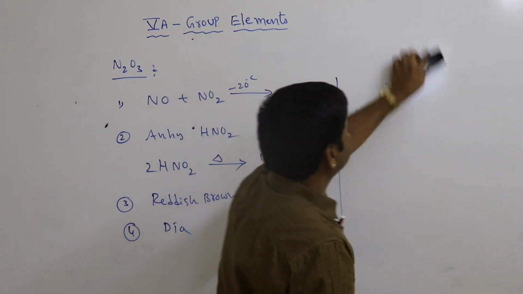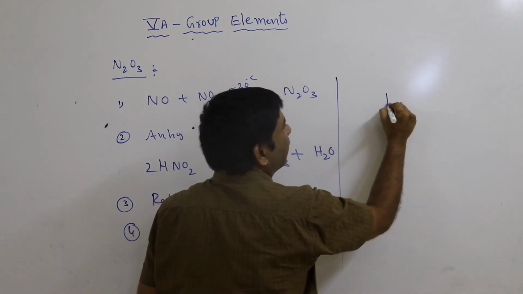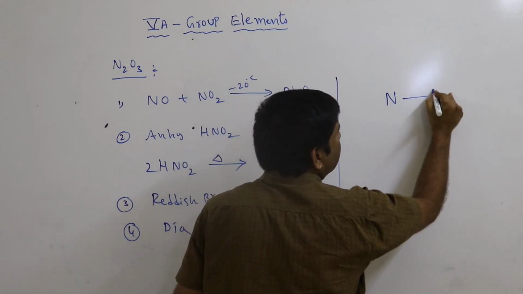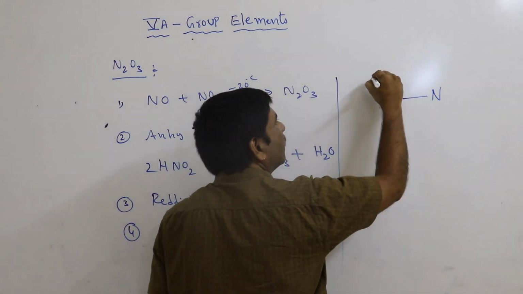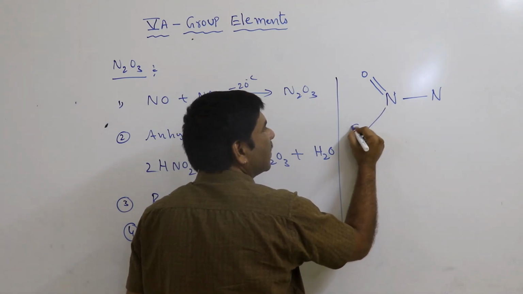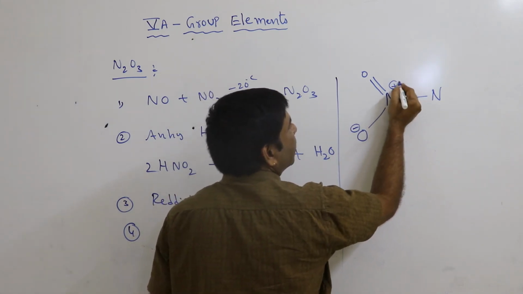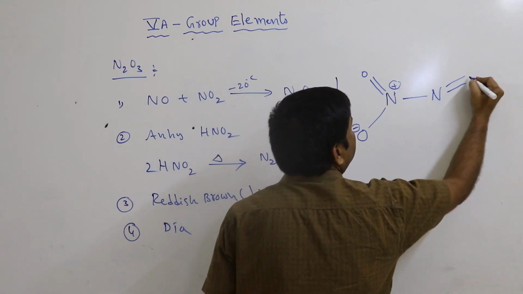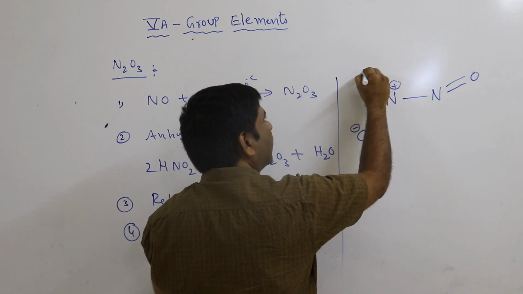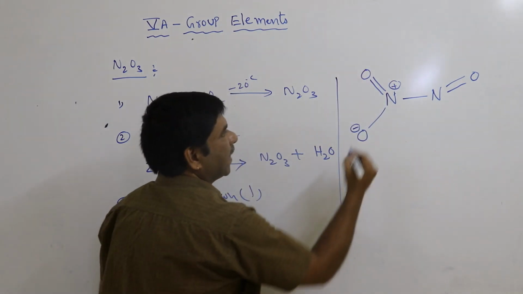So N2O3: N single bond N, double bond O, single bond O with minus, nitrogen with plus, and double bond O.